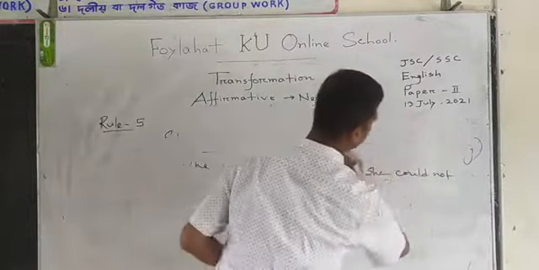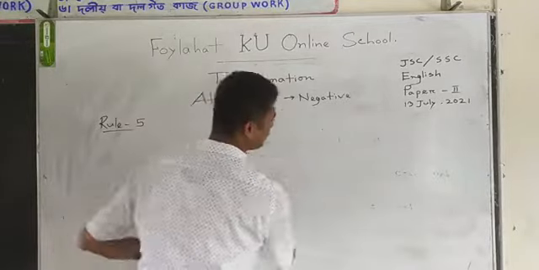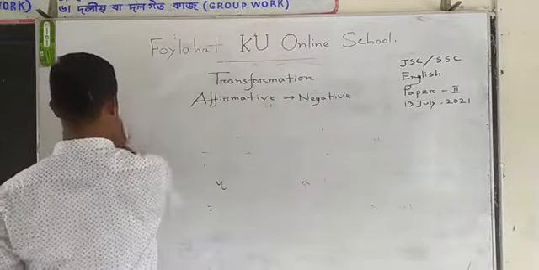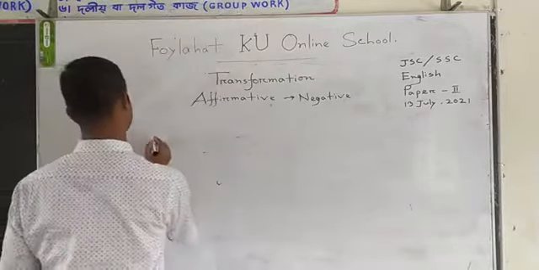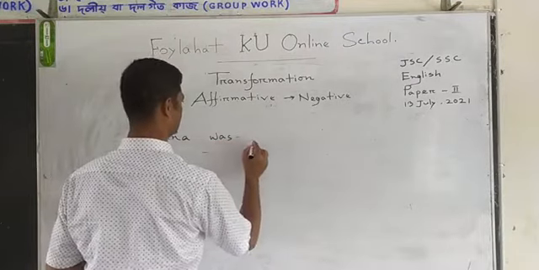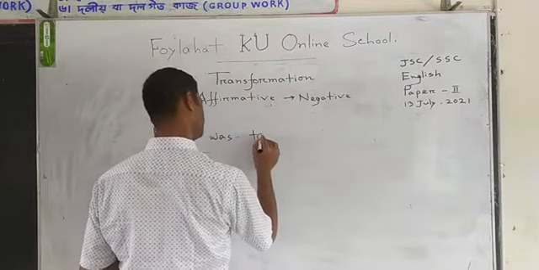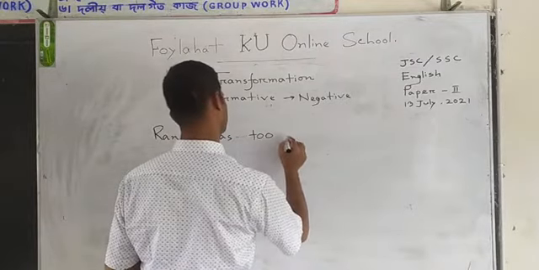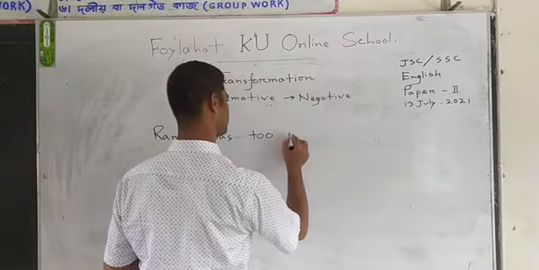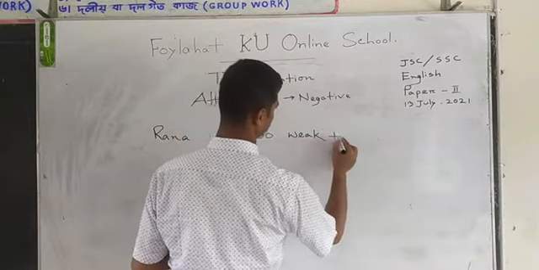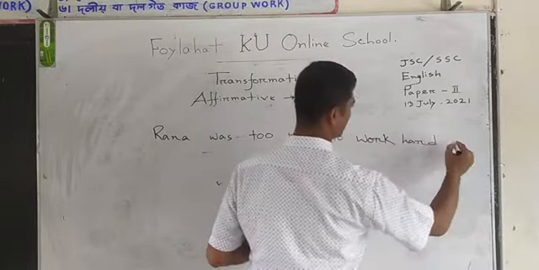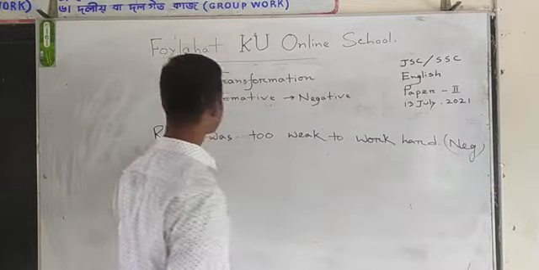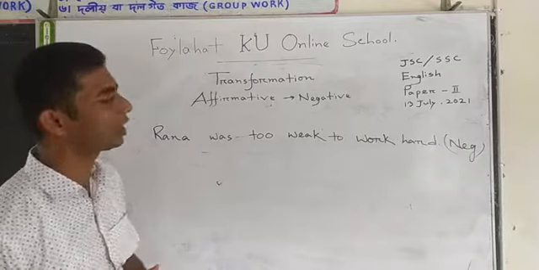You have to make these sentences affirmative to negative. Rana was too weak to work hard.